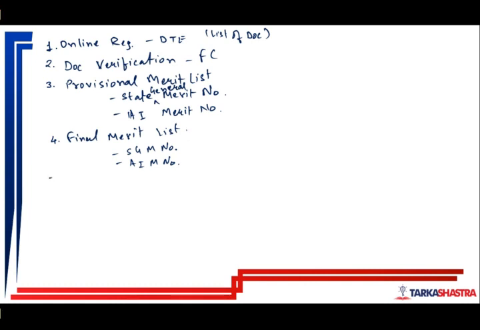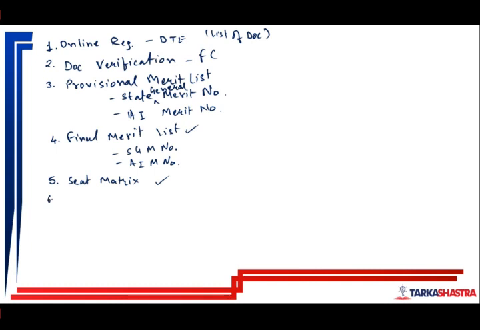Next, they will provide you the seat matrix for individual colleges. What is provided in this seat matrix? Which college has how many seats, and how many seats each category has. Let us say Sydenham has 84 seats for general category, 18 seats for OBC category, 12 seats. I am just taking examples. Each college will get its own seat matrix. After the final merit list and seat matrix, you can predict which college you will get.